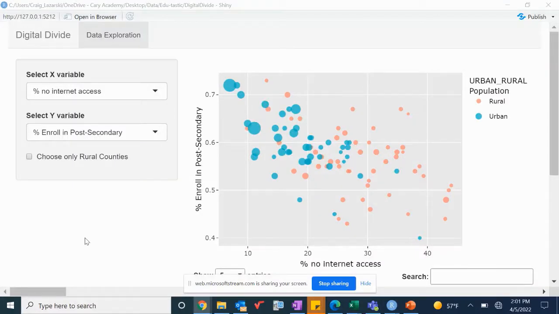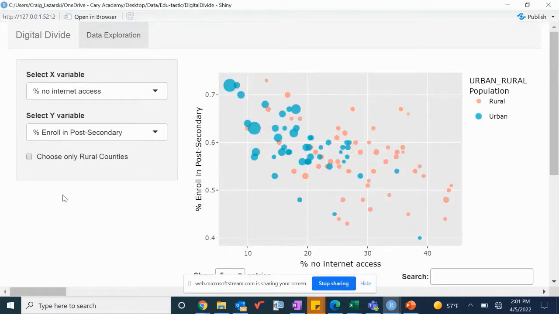Our dashboard uses R Shiny to allow the user to explore the relationships between variables connected to internet access and post-secondary outcomes. All 100 counties are displayed, sized based on the population of each county, and colored to indicate urban or rural status. Analysis can be restricted to only rural counties using the action button.